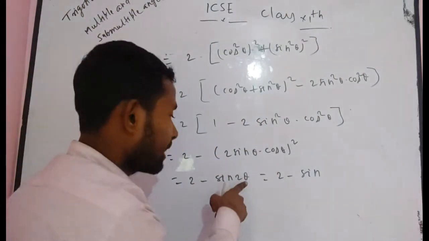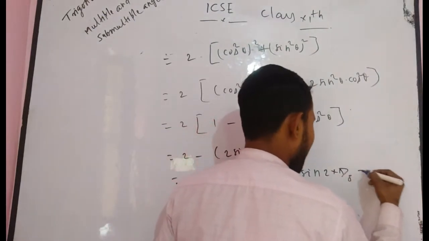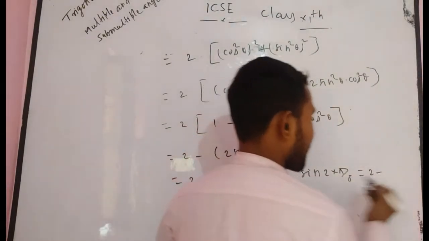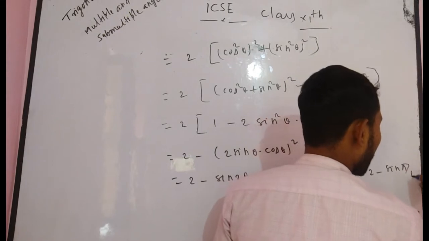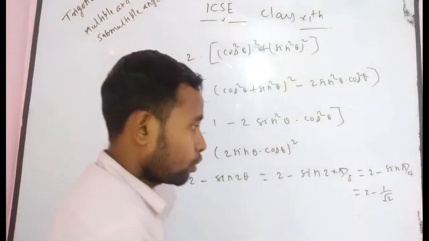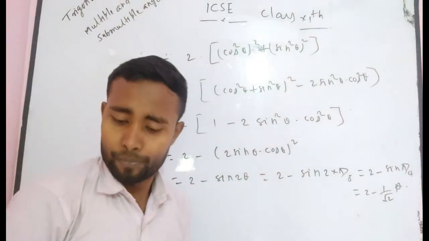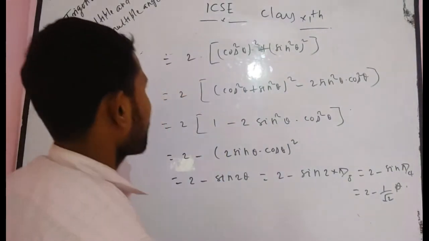Here, as you know, theta is equal to pi by 8. So can you write pi by 8? Now finally it becomes 2 minus sin pi by 4. As you know, sin pi by 4 is equal to 1 upon root 2. So you finally get the answer: 2 minus 1 upon root 2. I think you understand that.